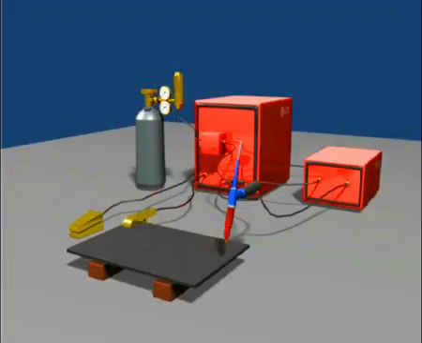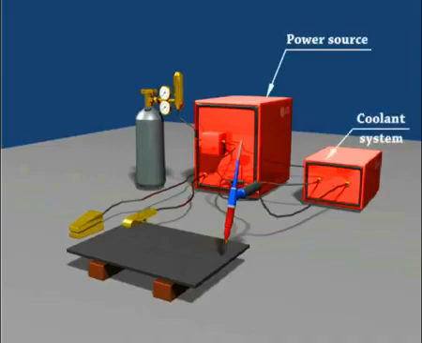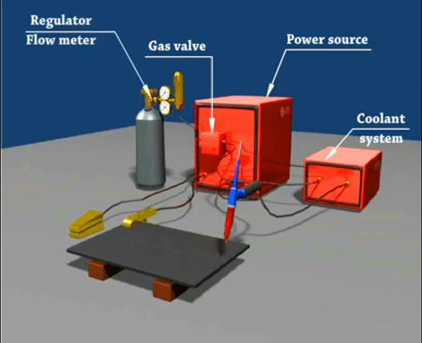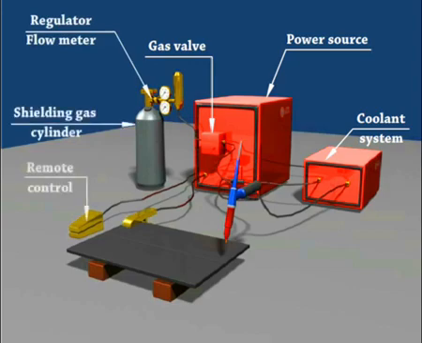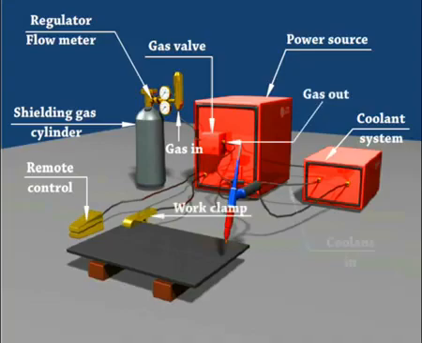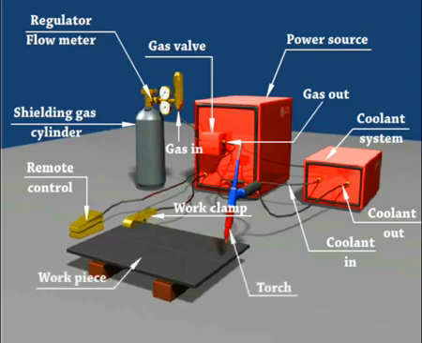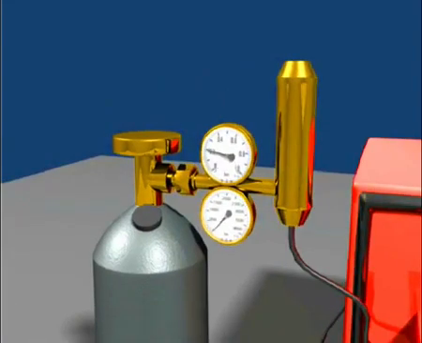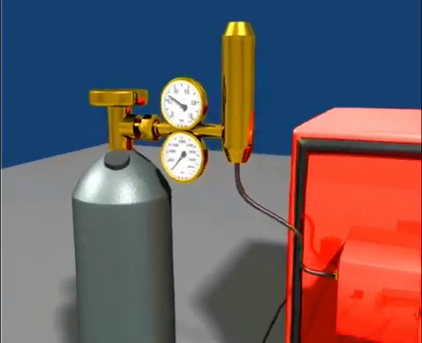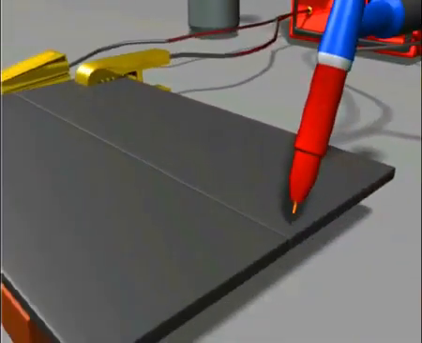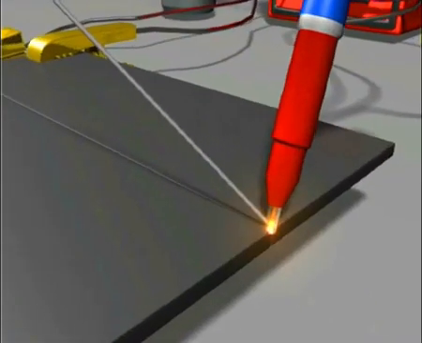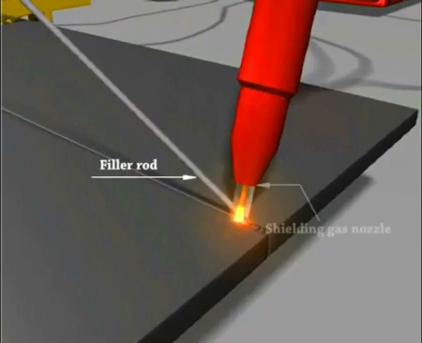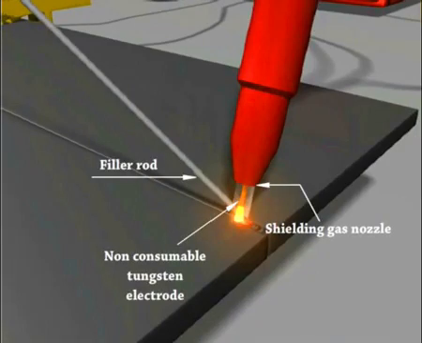TIG welding consists of power source, coolant system, gas valve, regulator flow meter, shielding gas cylinder, remote control, gas in, gas out, work clamp, coolant in, coolant out, workpiece, torch, filler rod, shielding gas nozzle, non-consumable tungsten electrode.